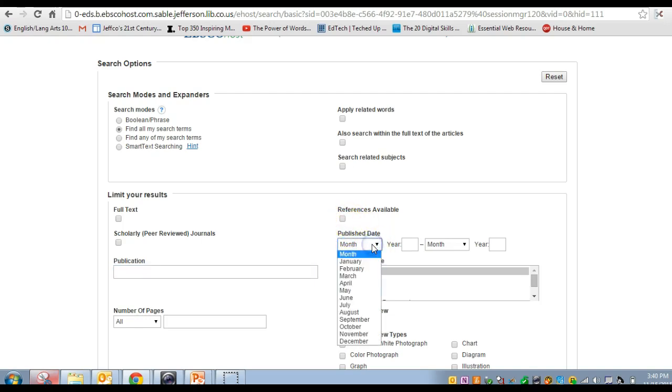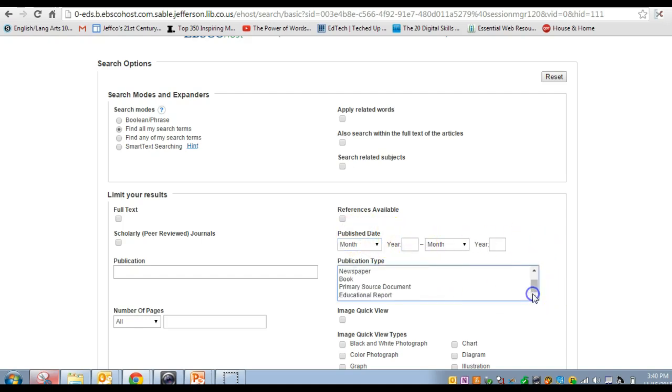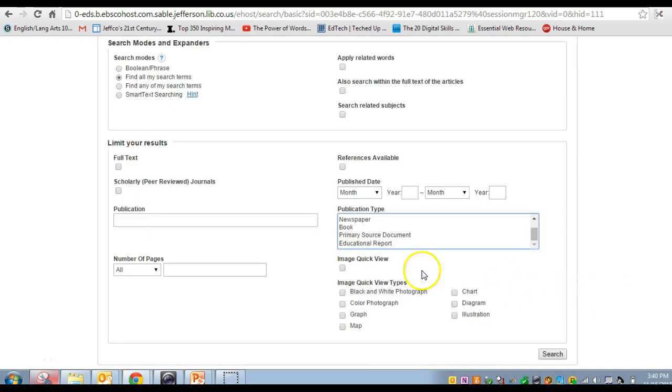You can decide what publication dates you want to use, because if you've got a particularly current topic, something on gene therapy from 15 years ago isn't going to be as credible as something on gene therapy written last year. So you can decide what dates you want to put in. You can decide what publication types: newspapers, books, educational reports. You can even get some different images here.